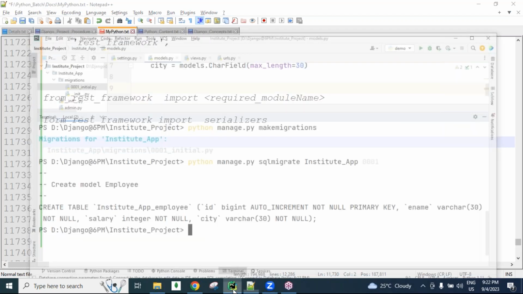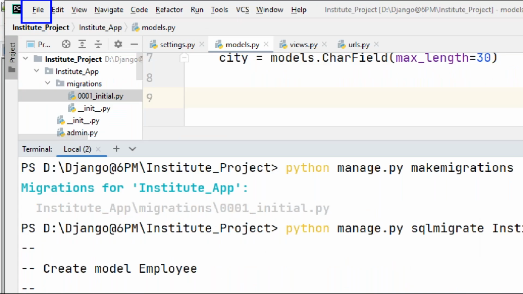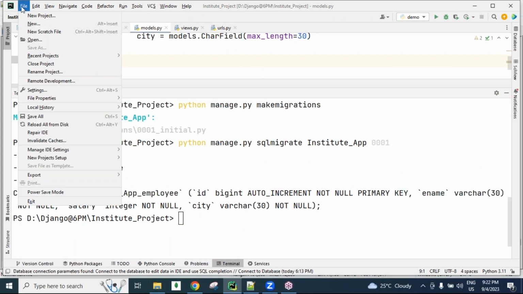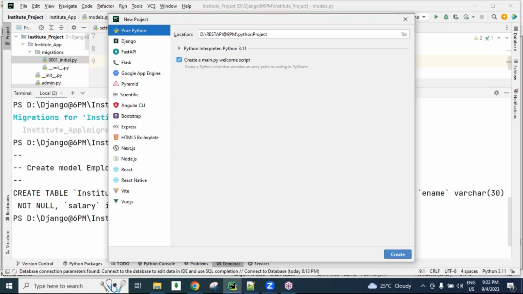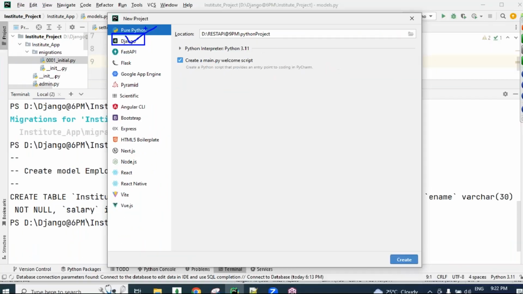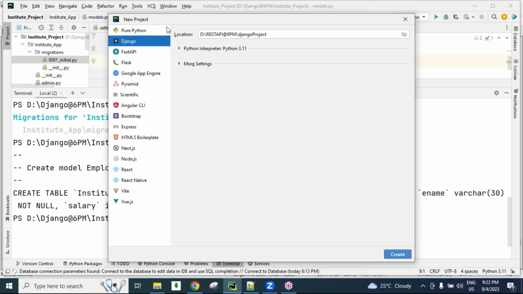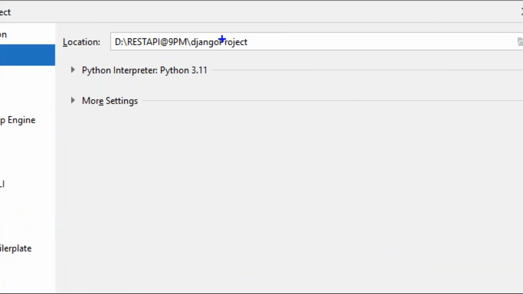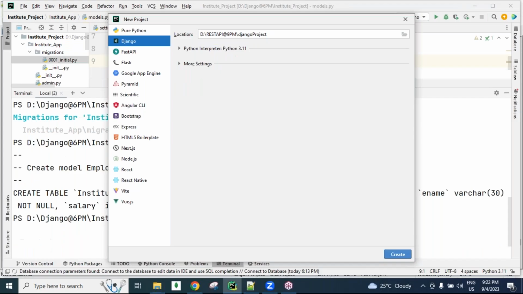Open PyCharm, guys. Here a lot of menus are there. Click on the File menu, then click on New Project, and then click on Django. For Django REST framework there is no separate option, Django only, guys. Into the existing Django project only, REST API we are adding, and select our folder, guys. Recently I started a 9 p.m. senior batch, okay? If this chapter completes, you are also going to be added with them, guys. Okay, in this folder only I will create, with a different name.